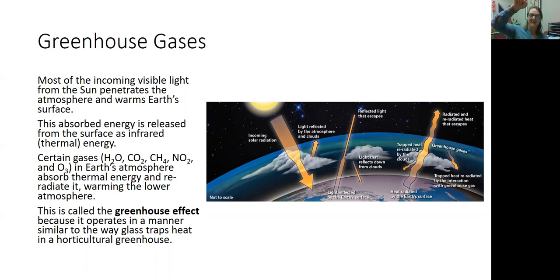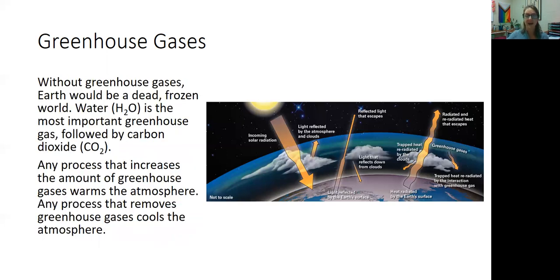So rather than the energy coming to Earth and then leaving again, it comes to Earth and then bounces around within our atmosphere, getting trapped. And this warms the lower atmosphere where we live. Right? This is called the greenhouse effect because it operates in a manner that's very similar to the way that glass traps heat within a horticultural greenhouse. If you've ever gone into a greenhouse or if you've ever gone into a room surrounded by glass, they can get very, very hot, especially in the summertime. Earth's atmosphere does very similar things.